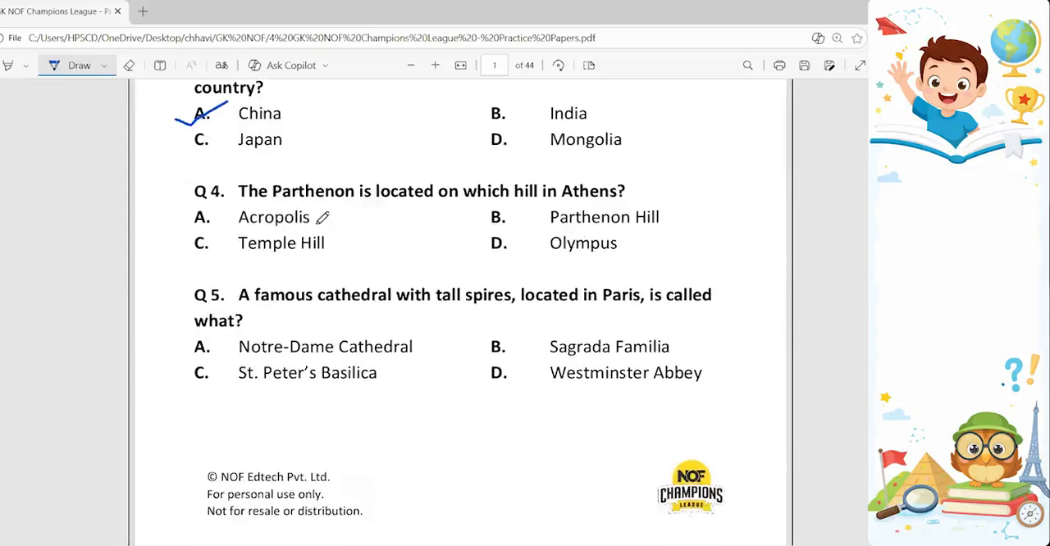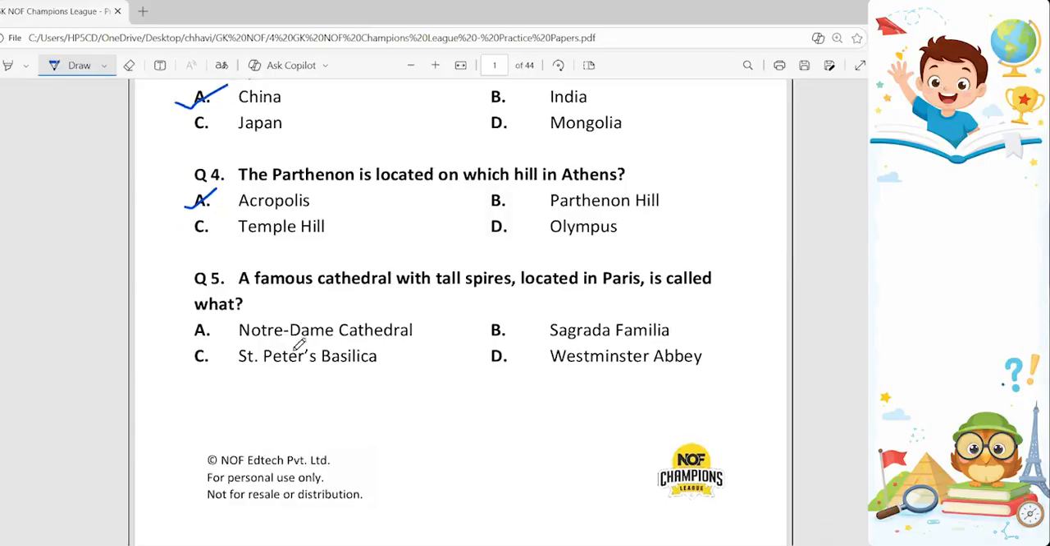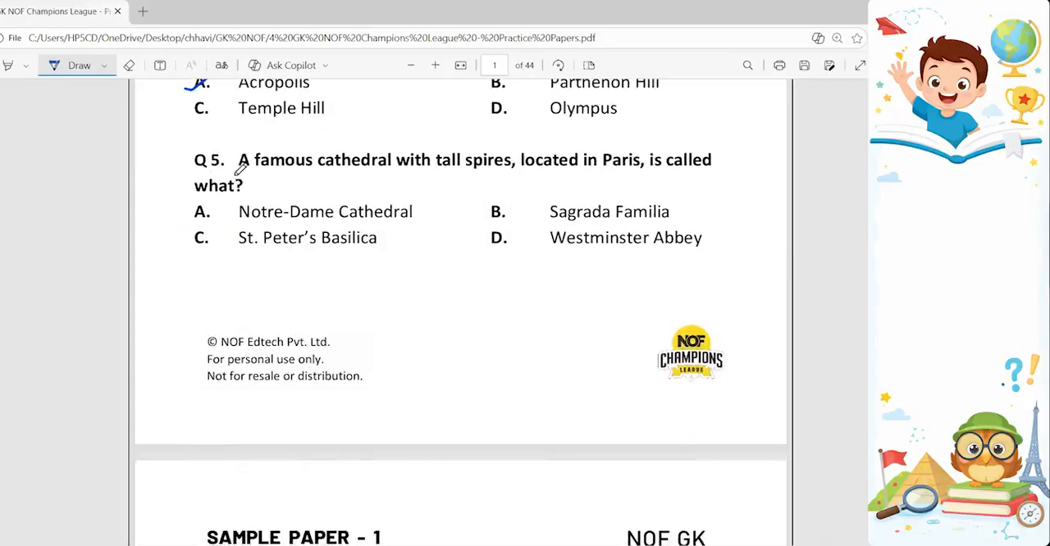Next, fourth. The Parthenon is located on which hill in Athens? So it is option A, Acropolis, because it is a former temple on the Athenian Acropolis, Greece. Athena is the patron deity of the city. So option A is the correct one. Fifth question. A famous cathedral with tall spires located in Paris is called what? Option A is the correct one, Notre Dame Cathedral.